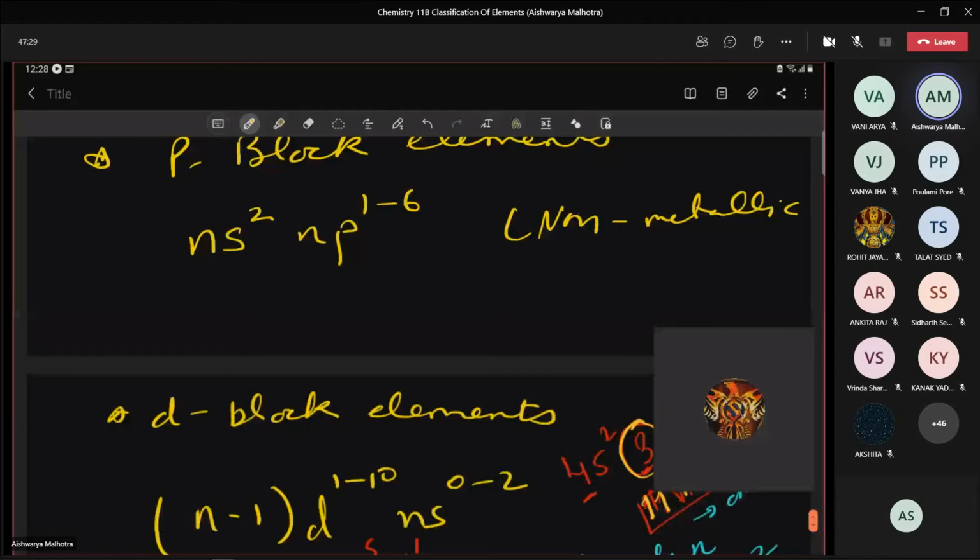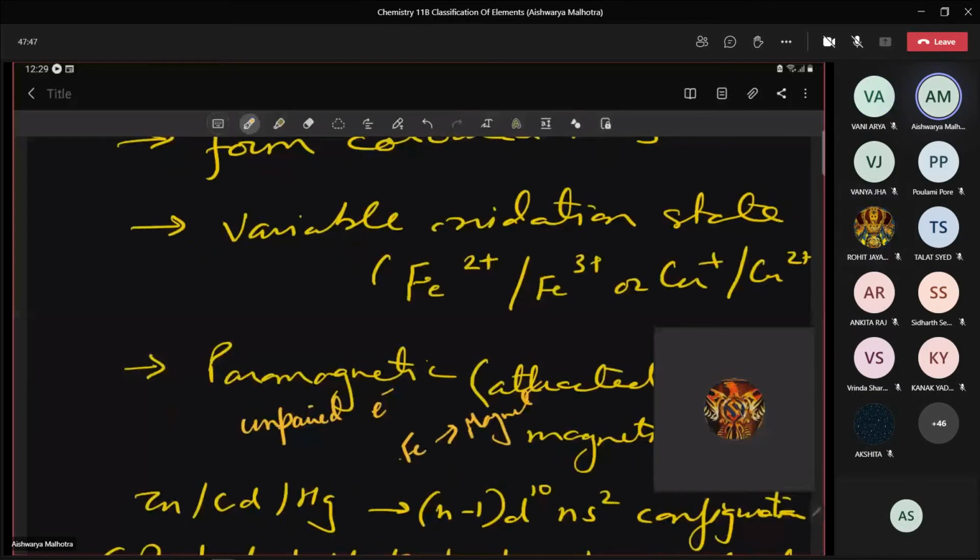Other metals, they are not attracted so strongly, but yes, they'll be attracted towards the magnetic field. They are known as paramagnetic substances. Is it okay? Yes, ma'am. So iron, cobalt, nickel, they are known as ferromagnetic because they show very strong magnetic line of forces. But otherwise, generally also when we put these elements in the magnetic field, they'll be attracted towards the magnet.